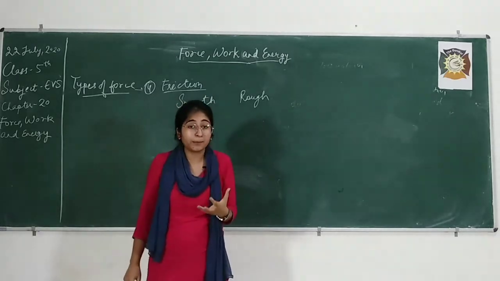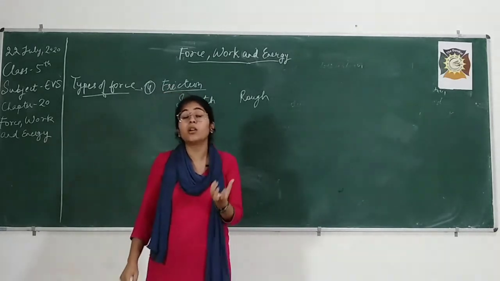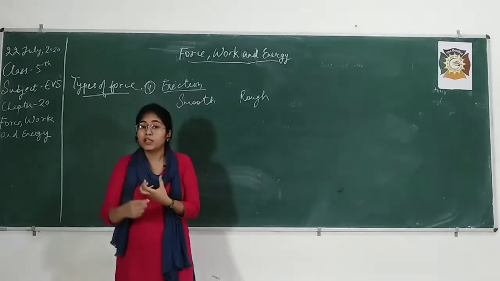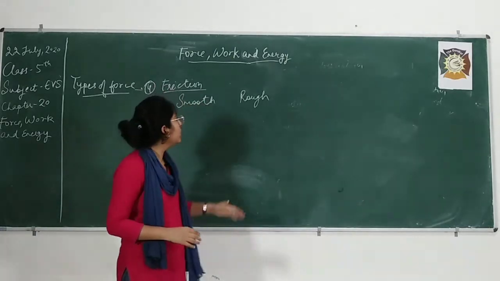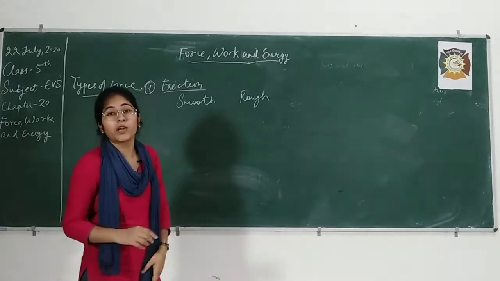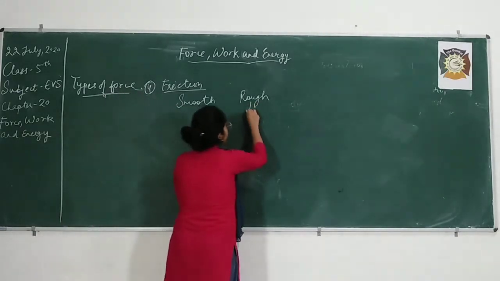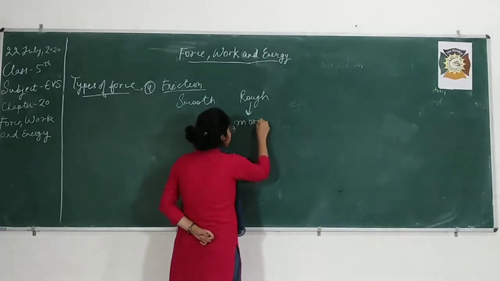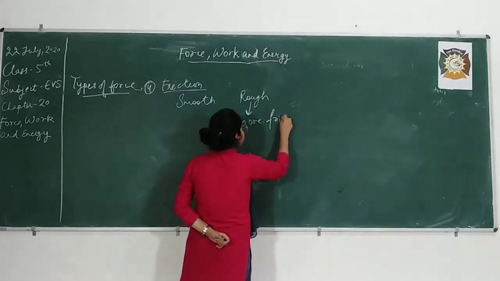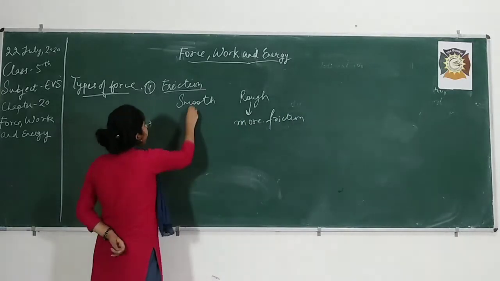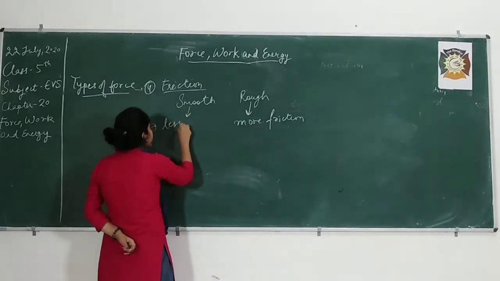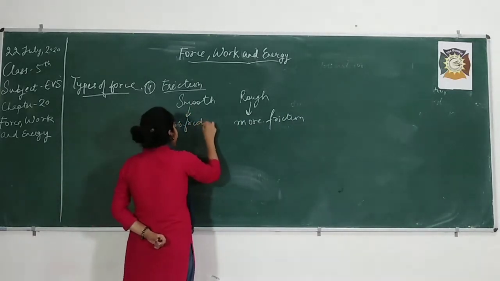Why is it happening? Have you ever thought why a ball rotates very slowly on the grass than on a smooth floor? Because there is more friction on a rough surface. At rough surfaces, there is more friction, right? Because this force is more, and on smooth surfaces there is less friction, right?